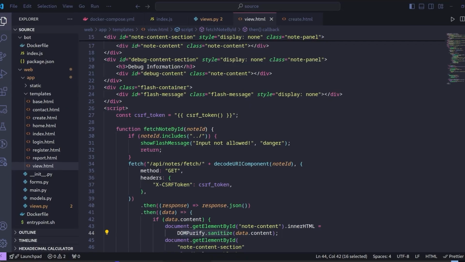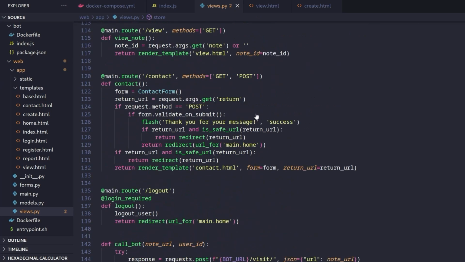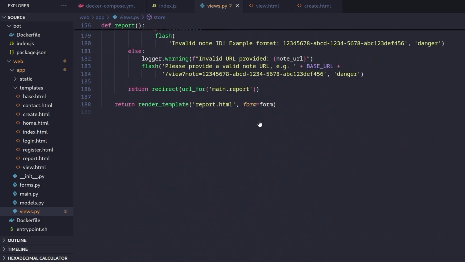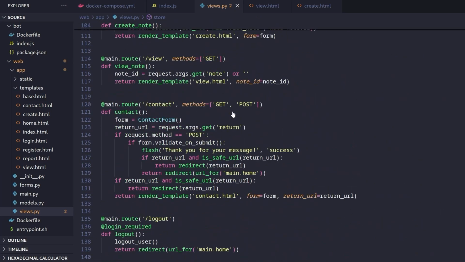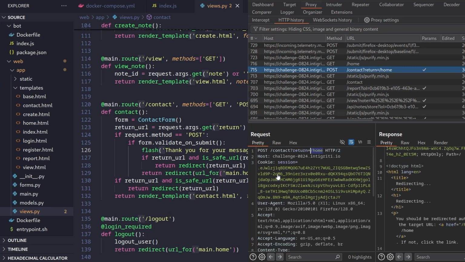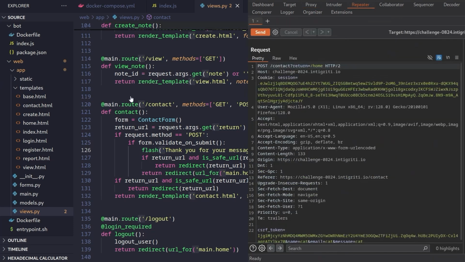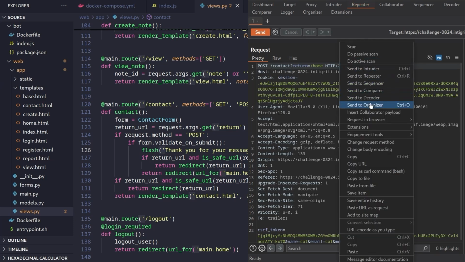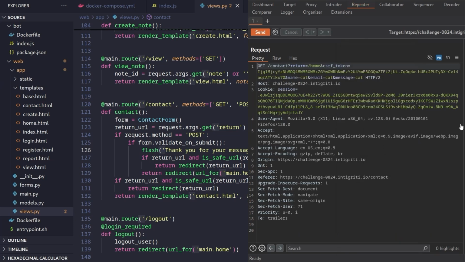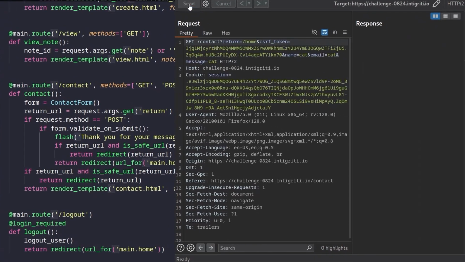So let's go take a look at the code. Let's see what we have here in the contact form. Where is it? All right. Yeah, it's pretty simple. It takes the return. So basically, you're supposed to find the return parameter in this POST request. Let me send this to the repeater. You find that this has a POST request. We don't have a POST to contact. We've only got a GET. But what happens if you just go ahead and change the request method and click on send?